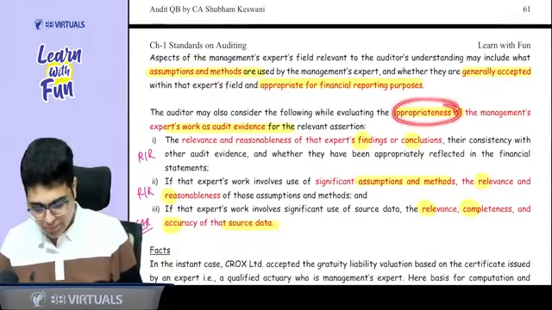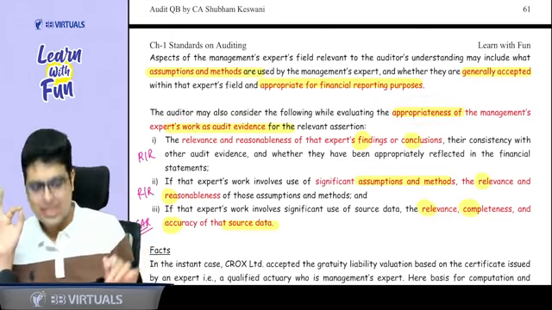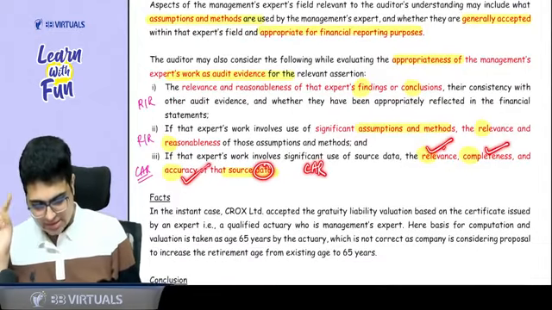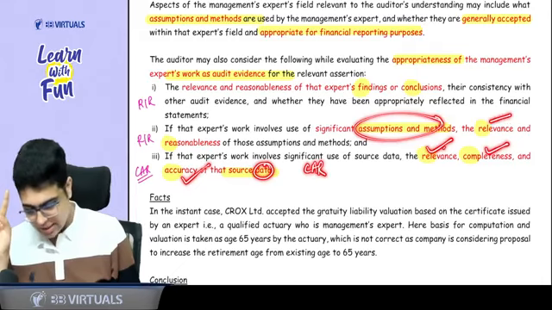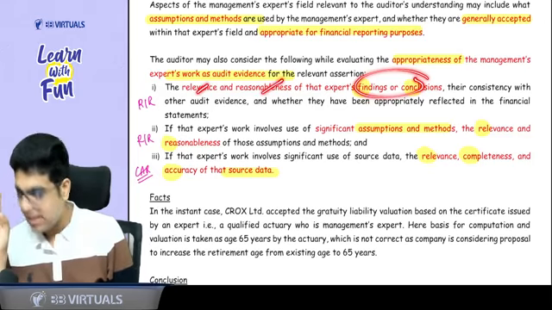Then to see the appropriateness of work, we divide the work into 3 stages. What were the 3 stages? First of all, for data, you need to check the CAR: completeness, accuracy, relevance. Assumptions, methods: RR, relevance, reasonableness. Findings and conclusions: RR, relevance and reasonableness.